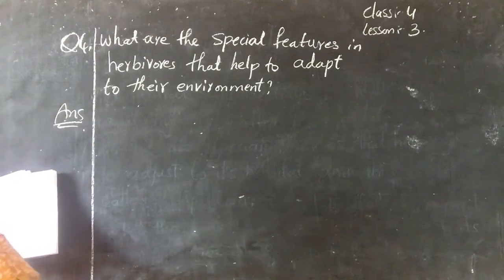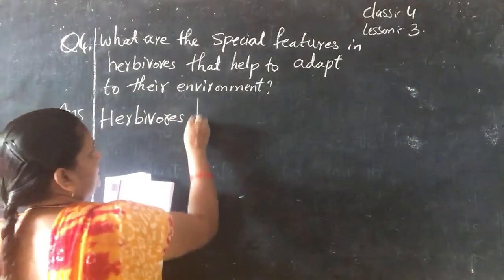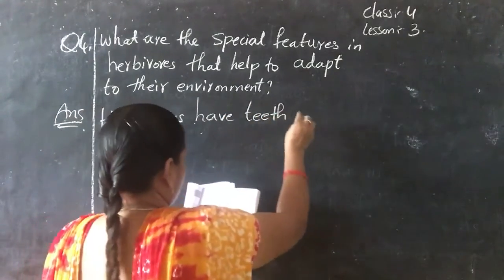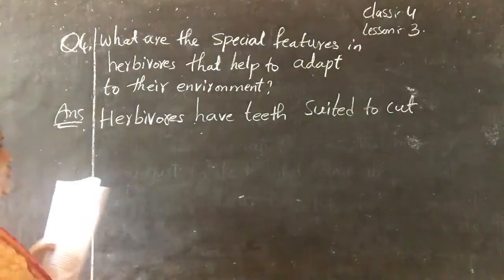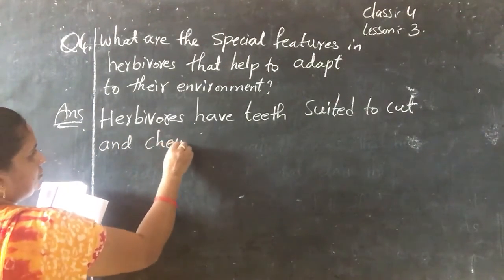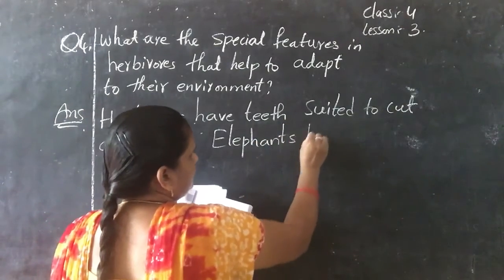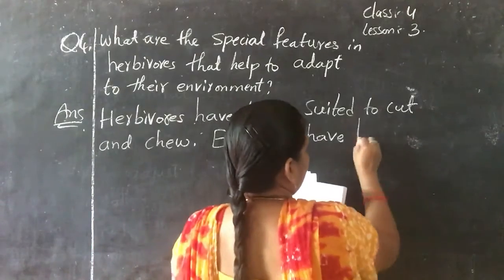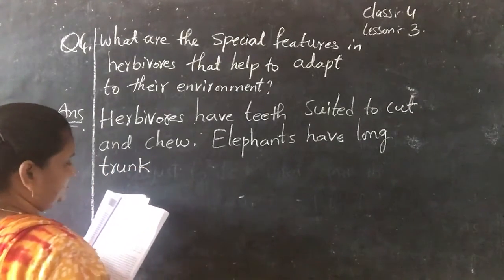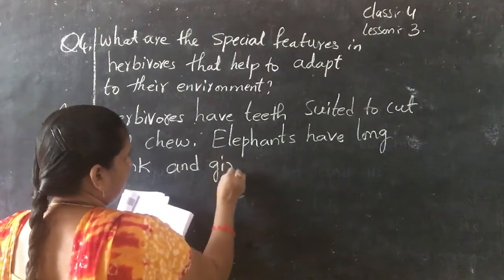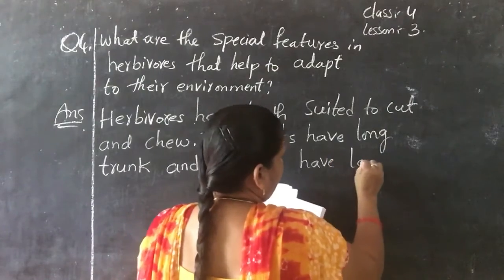Herbivores have teeth suited to cut and chew. Full stop. Elephants have long trunks.